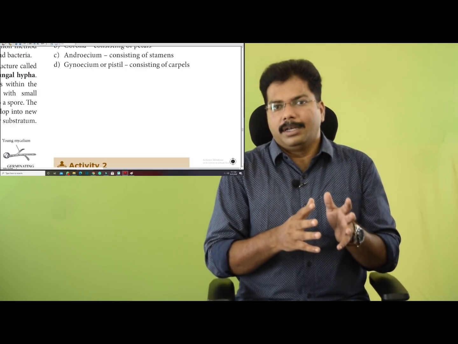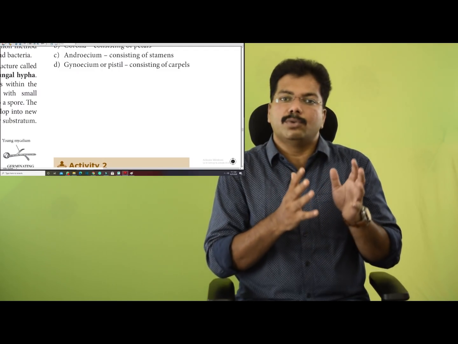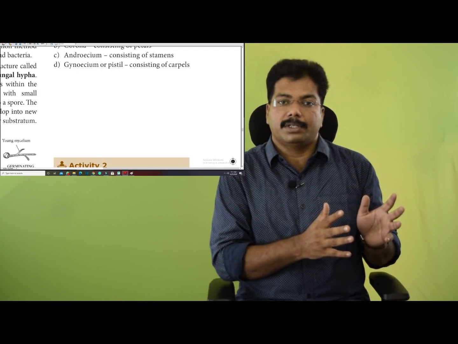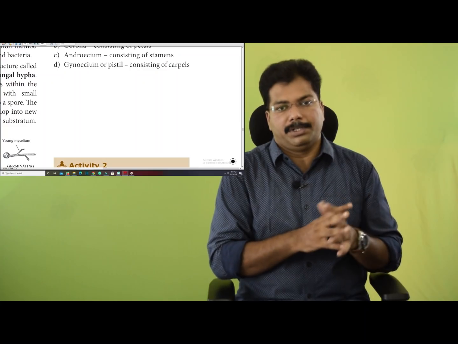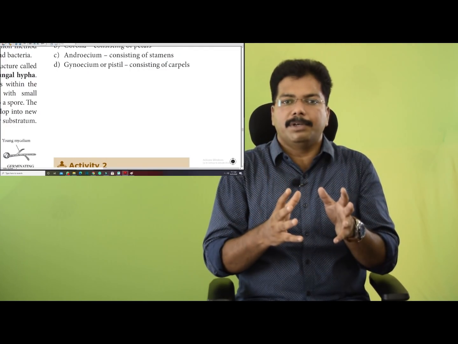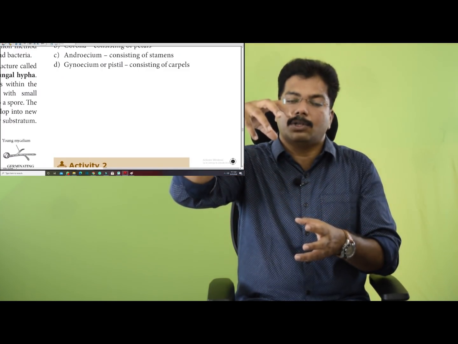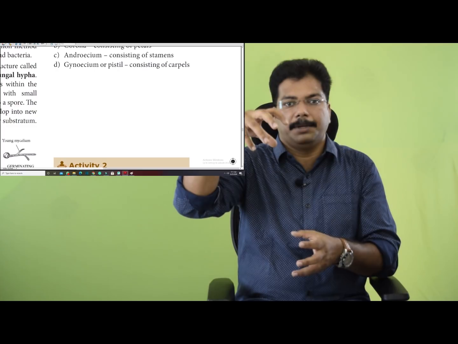So let's take an example of Rhizopus, a fungus. Rhizopus reproduces through an asexual mode of reproduction, that is spore formation. During the spore formation time, they form a bulb-like structure on top called the sporangium.